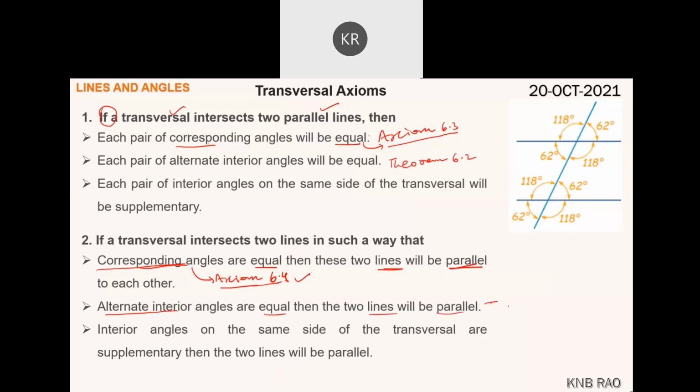This is theorem 6.3. Now, each pair of interior angles supplementary is theorem 6.4. And its converse: if interior angles on the same side of the transversal are supplementary, the lines are parallel. Theorem 6.5. Have you understood?